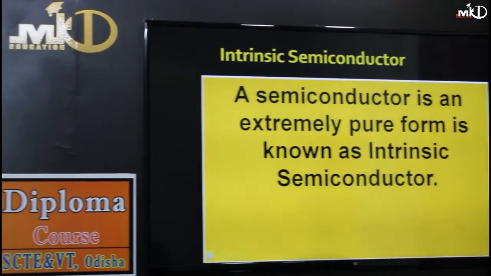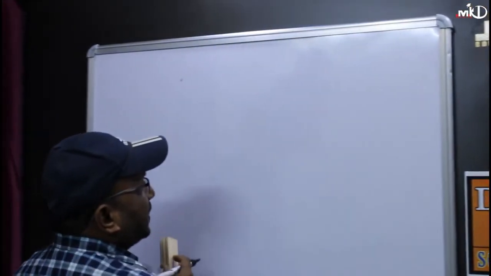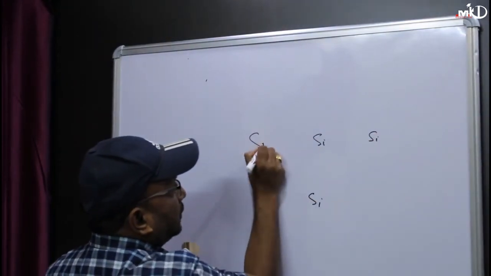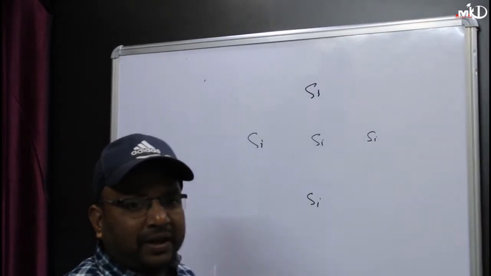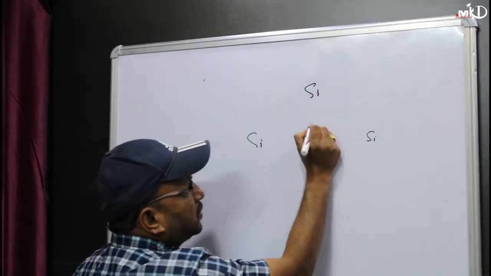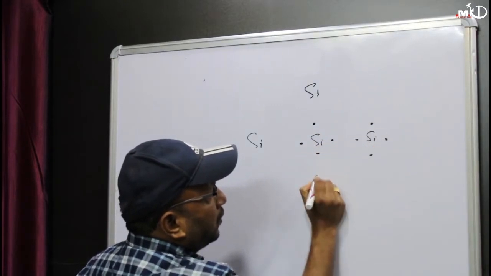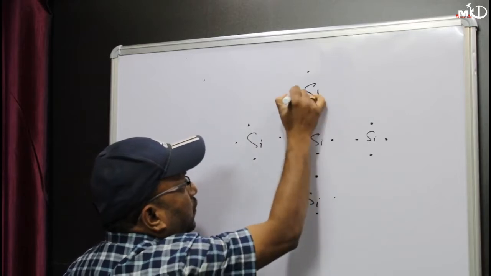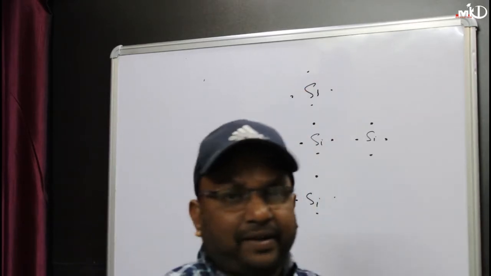Now, give an example of an intrinsic semiconductor, a pure semiconductor. Suppose I am taking silicon, and I have taken five atoms. Now in the silicon, what are the valence electrons? The valence electrons are equal to 4: 1, 2, 3, 4 for each atom. So you know that to have the octet, they must have 8.